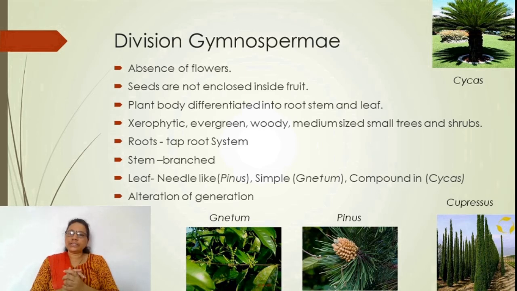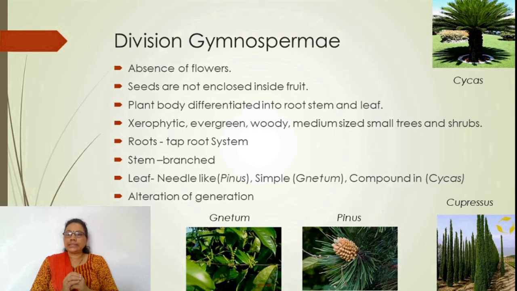These gymnosperms produce leaves from smaller to larger sizes, where they are reduced or needle-like, as found in Pinus. They produce a simple type of leaf, an enlarged long single leaf, in Nitum, while they produce compound leaves in Cycas, and reduced and scaly leaves in Thuja as well as Cupressus. This plant shows alternation of generation.